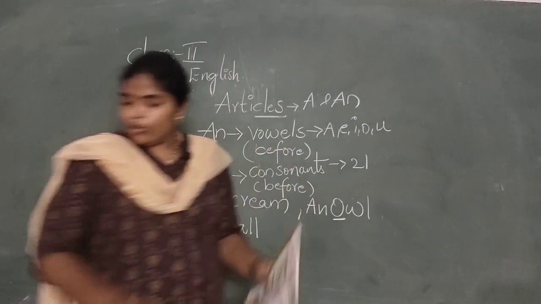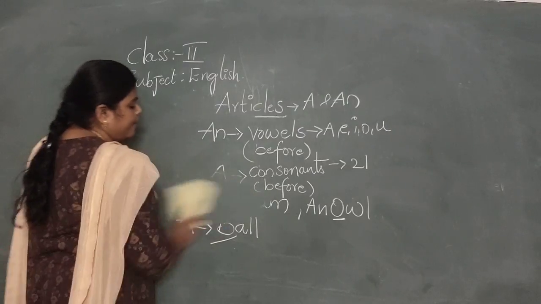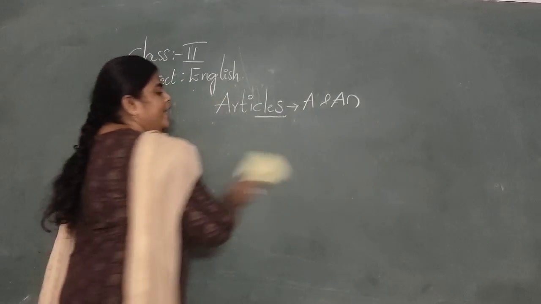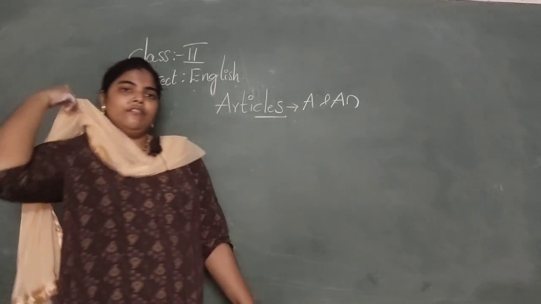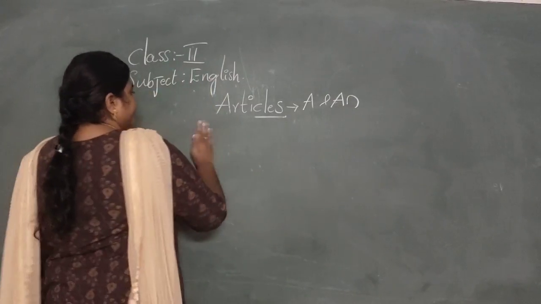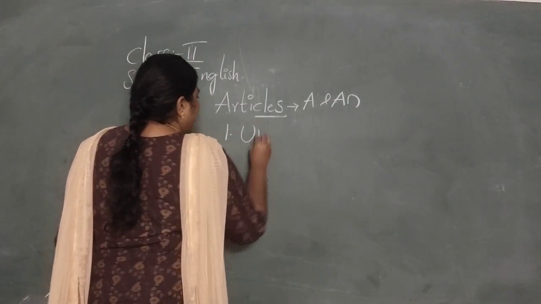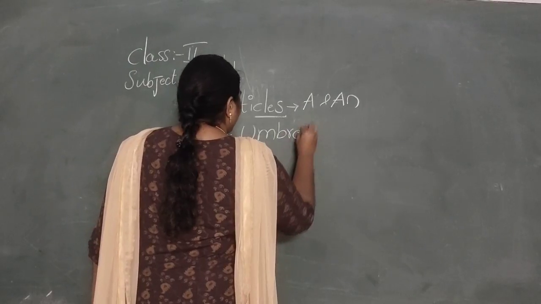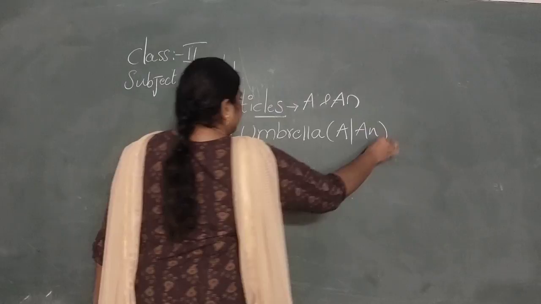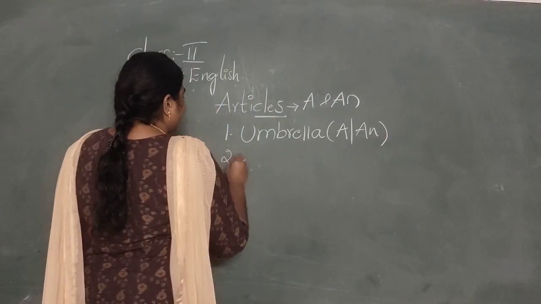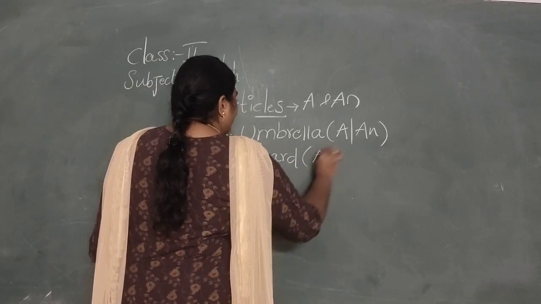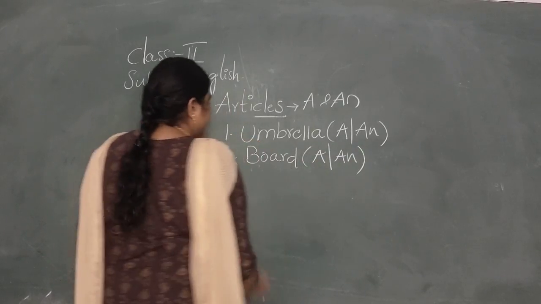Okay, I will give you some words. Please make sure that you understand where to keep a and where to keep an. First one, umbrella. A or an, you write the answer. Okay. Board. Here, what is the answer? You write.